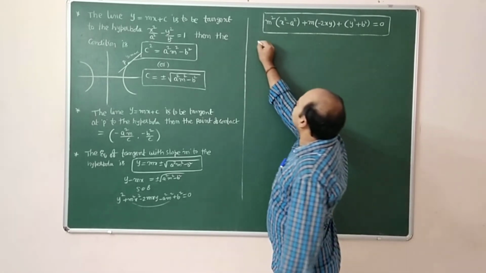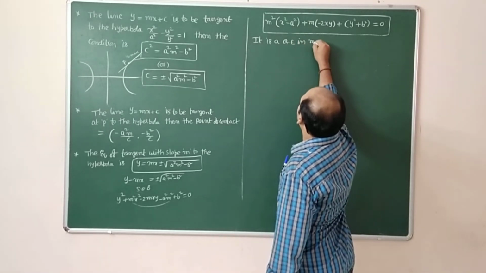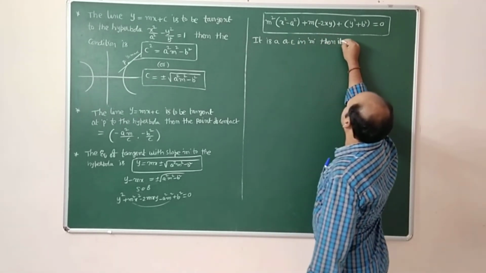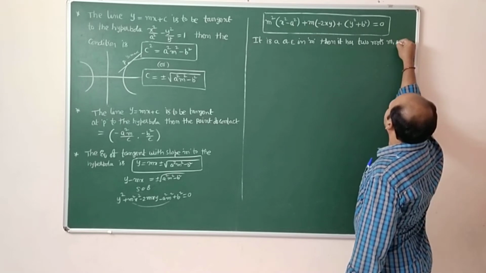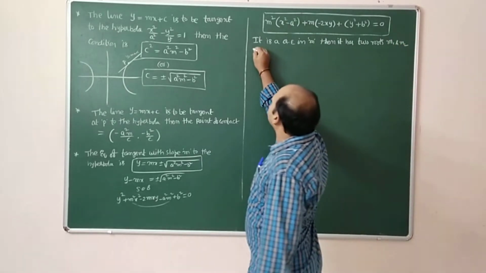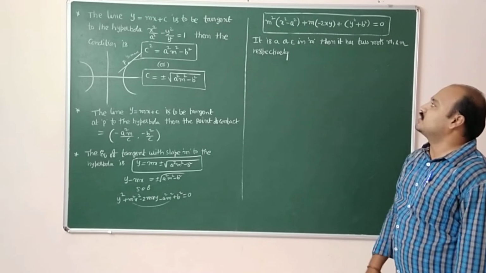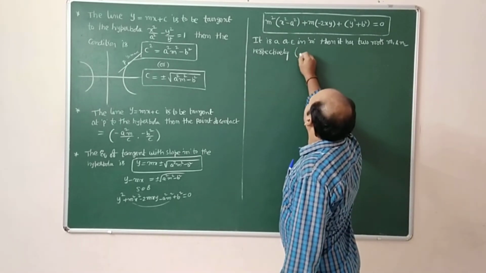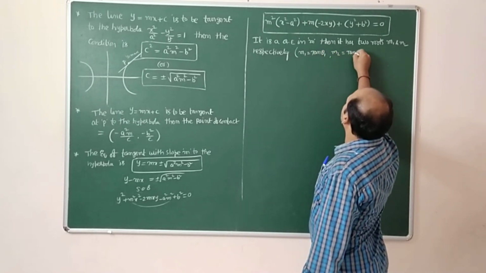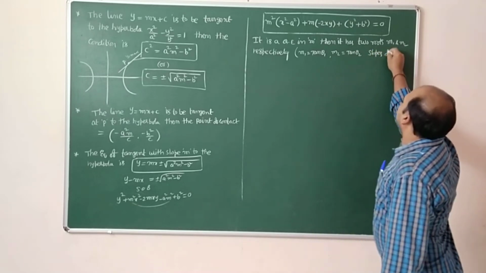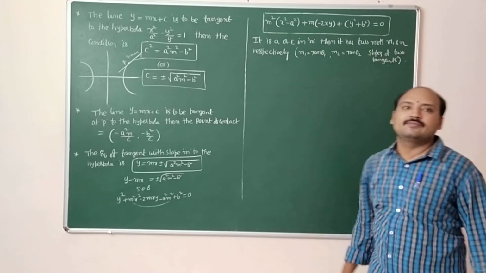Then it has two roots, m1 and m2 respectively, where m1 is equal to tan theta 1 and m2 equal to tan theta 2.